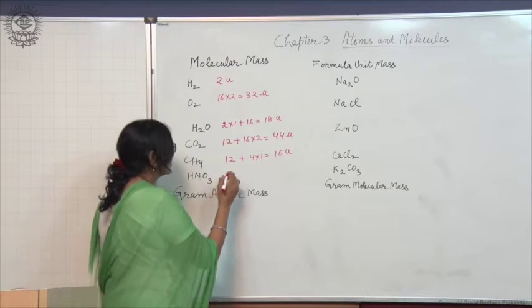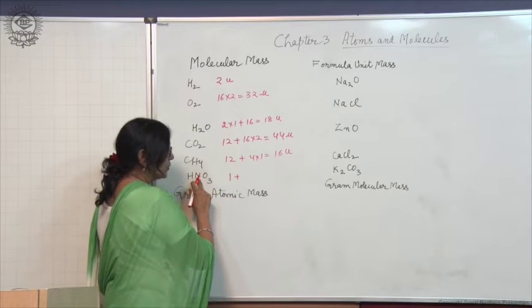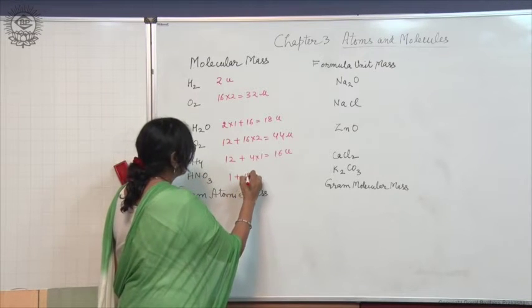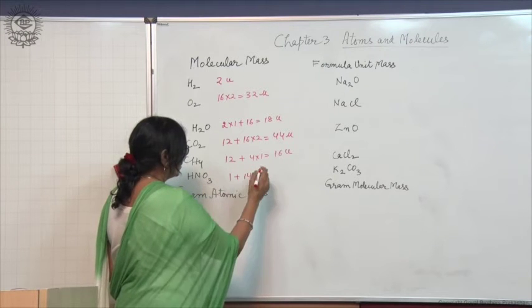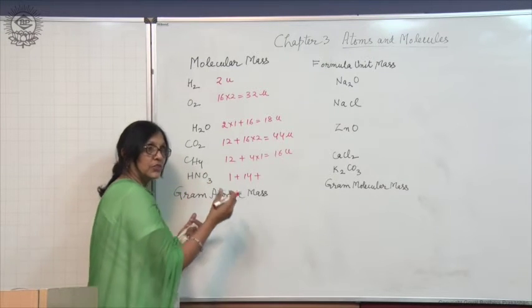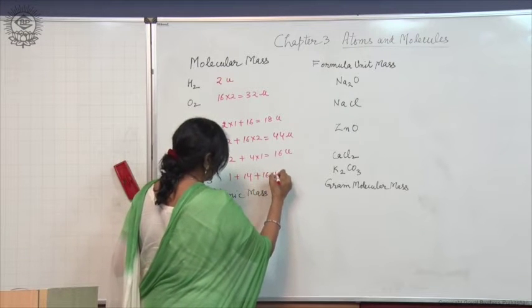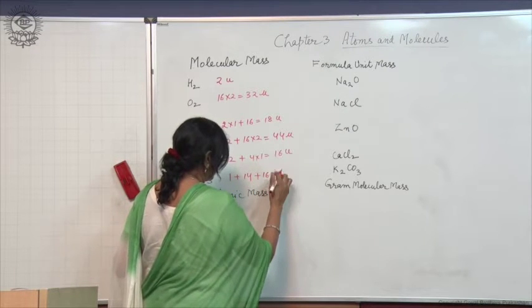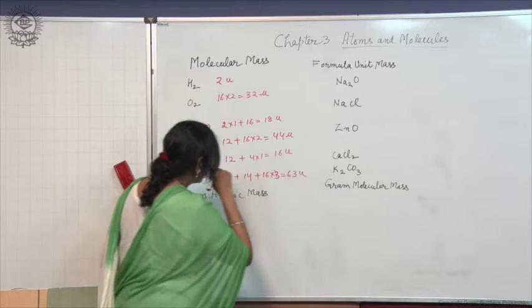Mass of HNO3: 1 plus nitrogen has atomic mass 14 and oxygen 16. So, 3 atoms of oxygen, 16 into 3, that is 48, is equal to 63 U.